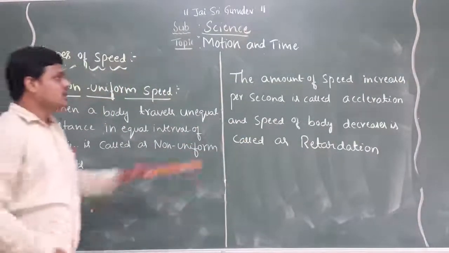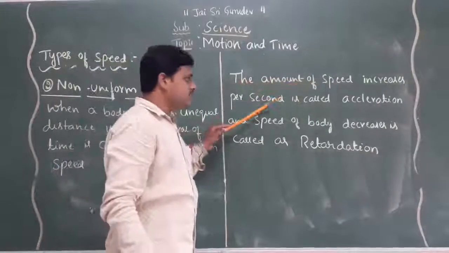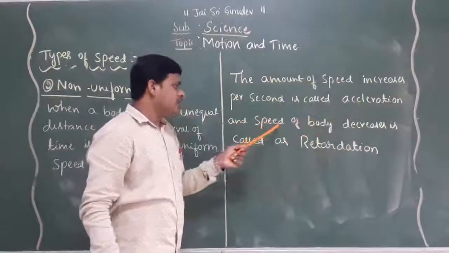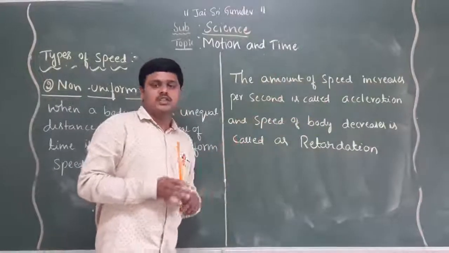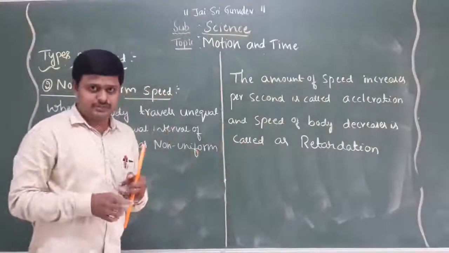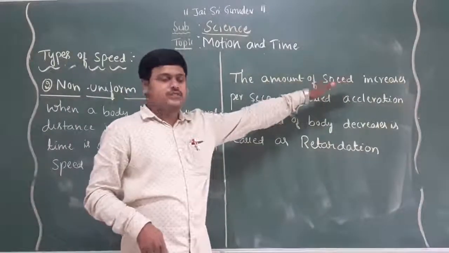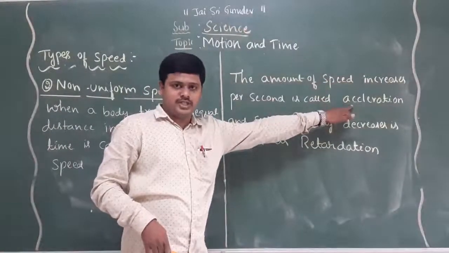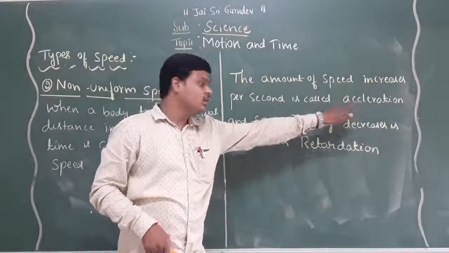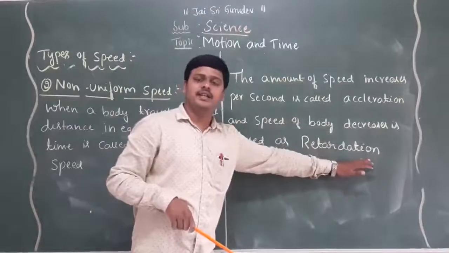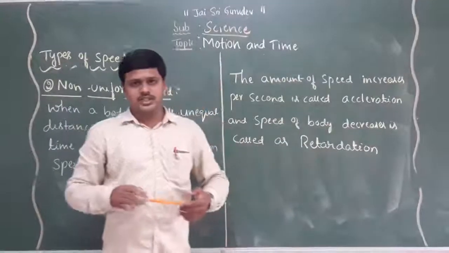Here, when the amount of speed increases per second, that is what we call acceleration, and when the speed of the body decreases, that is what we call retardation. Increasing the amount of speed is the acceleration of the object. I hope you understand now. If the speed decreases, that is what we name retardation of the object.